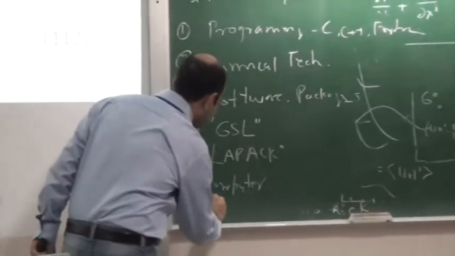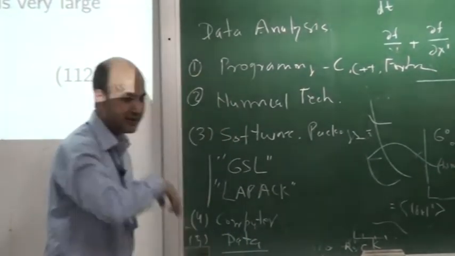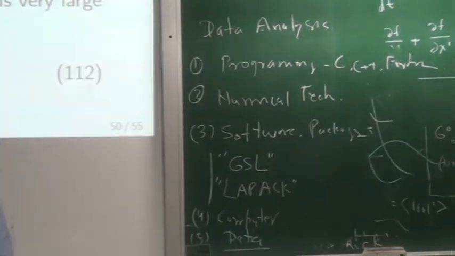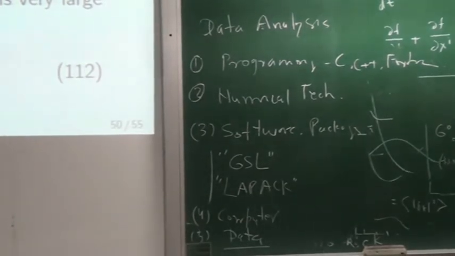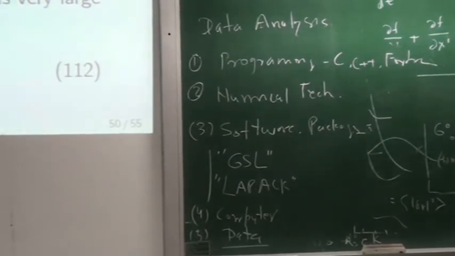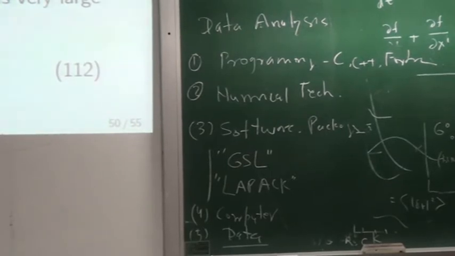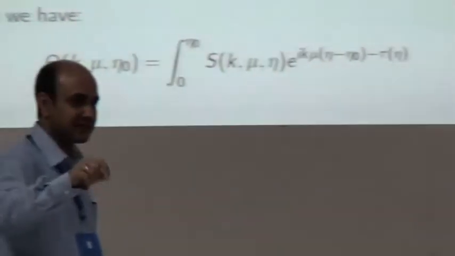And the last thing, I will now call it the last thing, is the data. For data analysis, you need data. If you don't have data, you can do simulations, you can create your own data. This is exactly when I say that CMBFAST or CAMB creates these Cls.